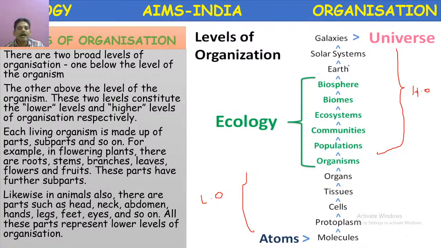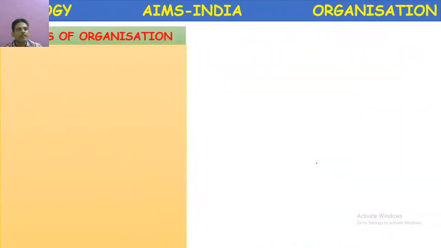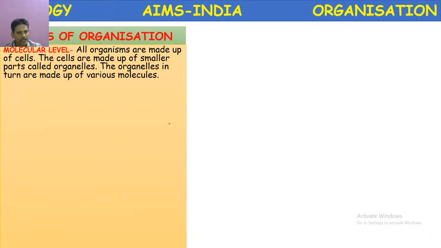And several solar systems, galaxies, and the entire universe is formed. This is the organization. If you come from atoms to universe, it is ascending order. Again from universe to atoms, descending order. So let us see levels of organization.